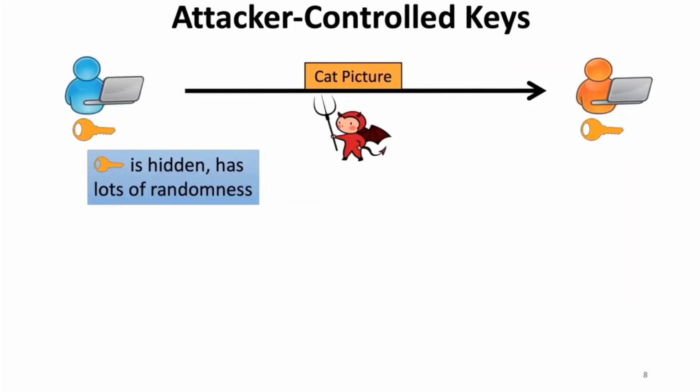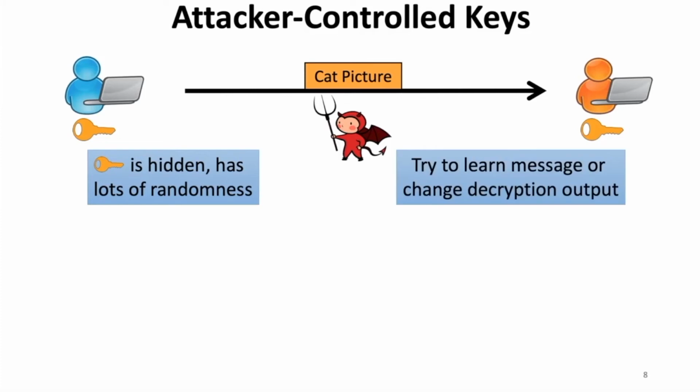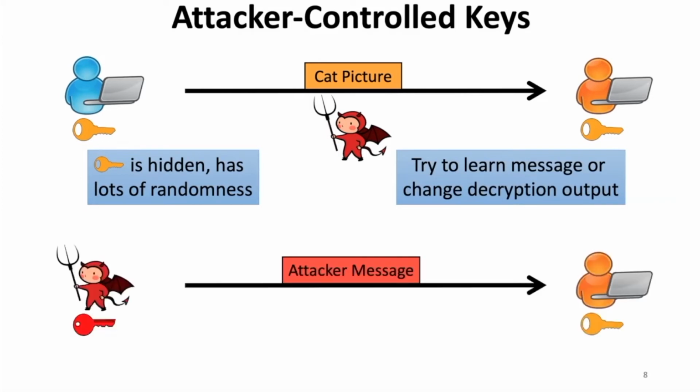So first I'll say a little bit more about the setting that we started the talk with and then contrast it to the attacker-controlled keys setting. In secure transport settings, the encryption key here is unknown to the adversary and has lots of randomness. The kinds of things an attacker can try to do in this setting is to learn something about the message or to change the output of decryption to cause the decryption to output something other than what the encryptor put into the encryption algorithm. In contrast, neither of these goals really make sense when the attacker controls the key.